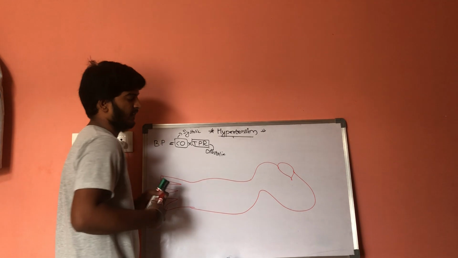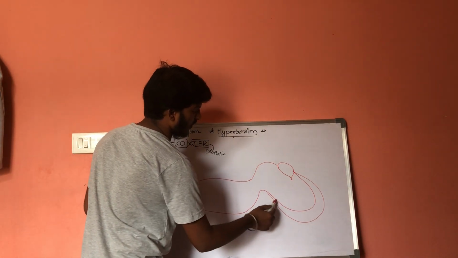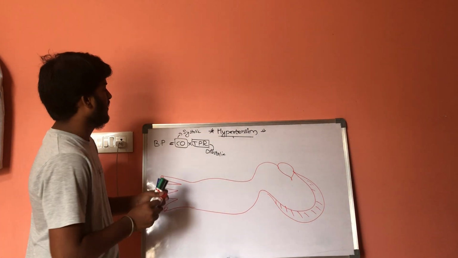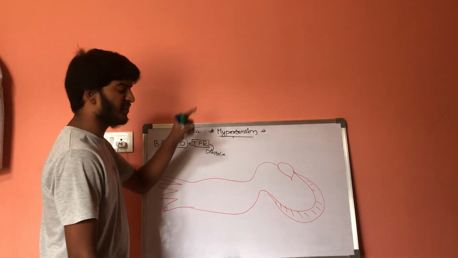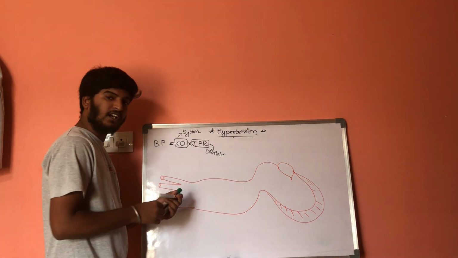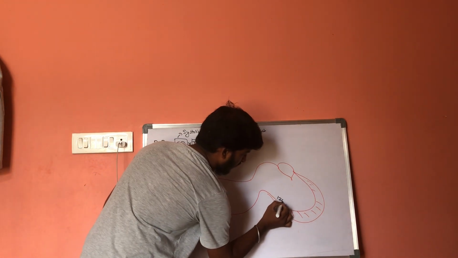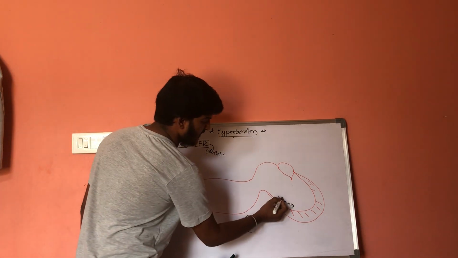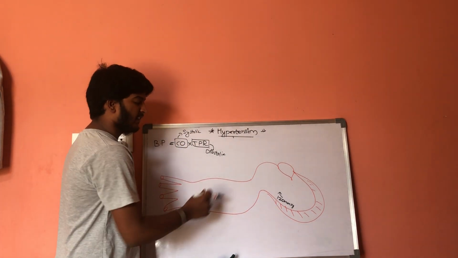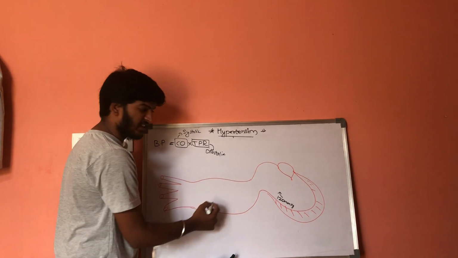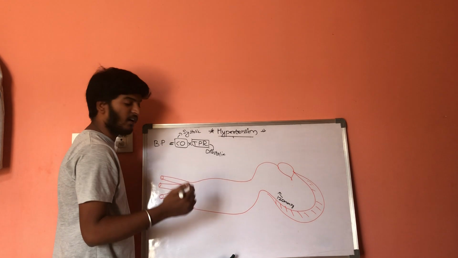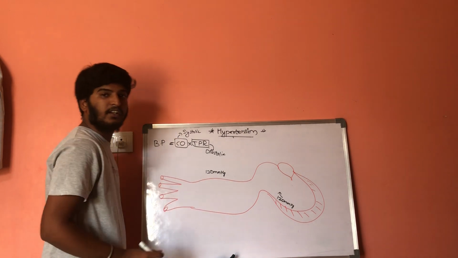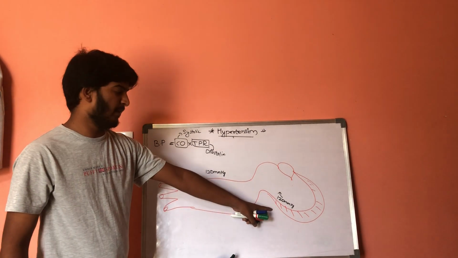If the cardiac output is increased, first the normal value is 120 mmHg. The blood which is moving in this direction is moving with a pressure of 120 millimeters of mercury.